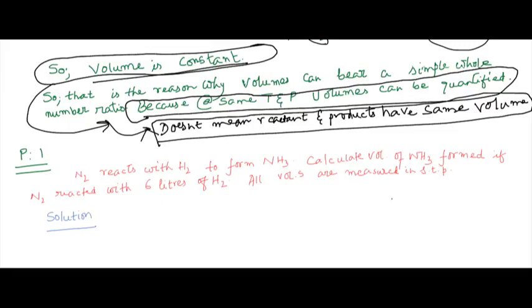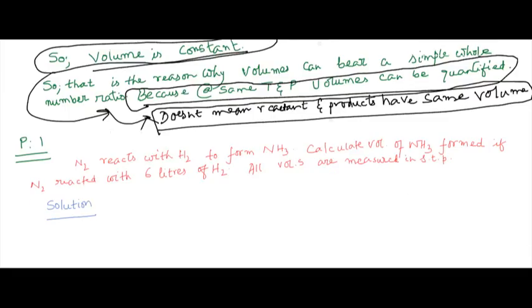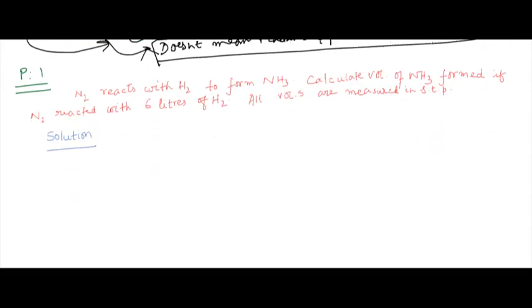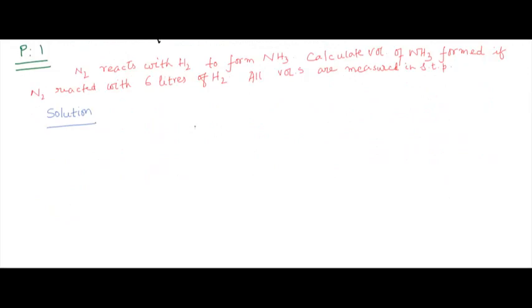Okay, now let us go to the first problem. After doing the problem, our concept will be much more clear. So see the problem over here. N2 reacts with H2 to form NH3. It is the same reaction that we have discussed above. Calculate the volume of NH3 formed if N2 reacted with 6 liters of H2.